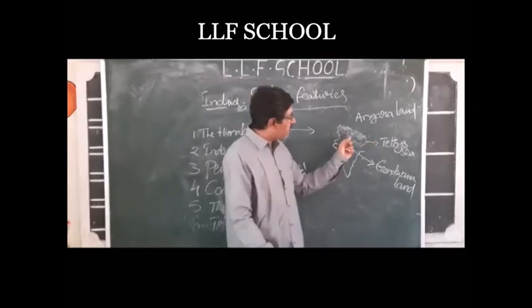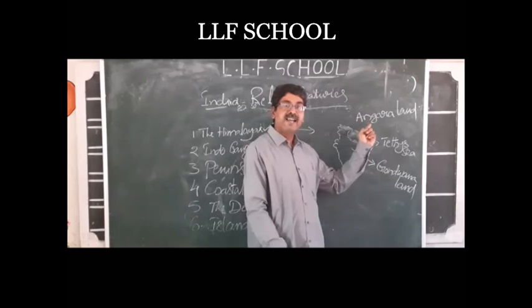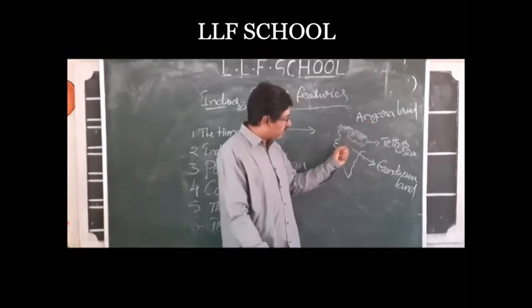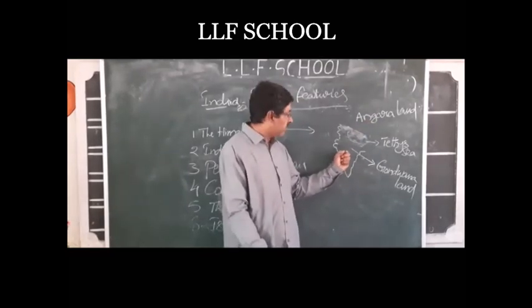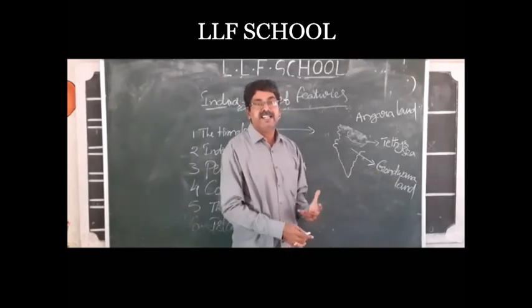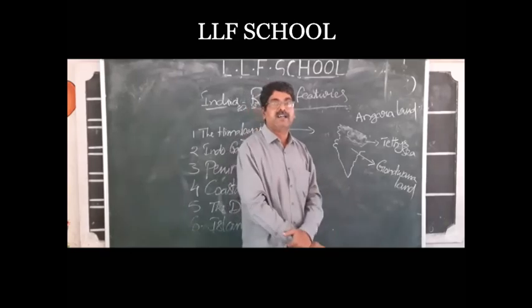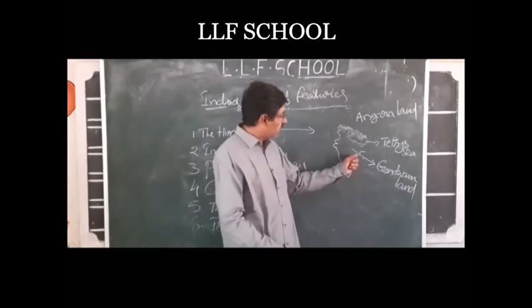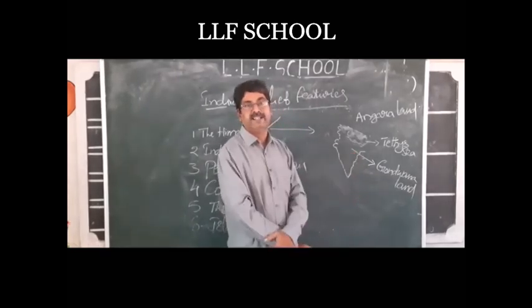To the north of the Tethys Sea, the landmass was named Angara land. To the south, the landmass was Gondwana land. Most of our Indian land lies in Gondwana land.